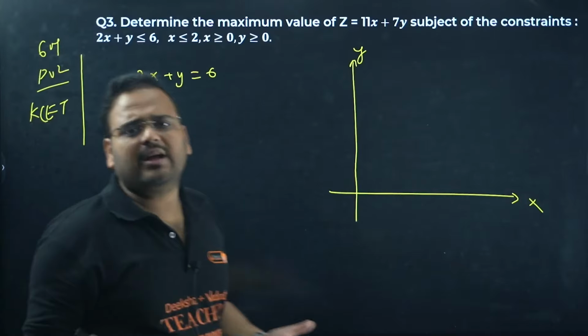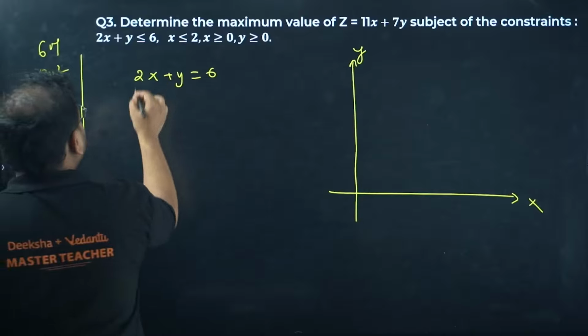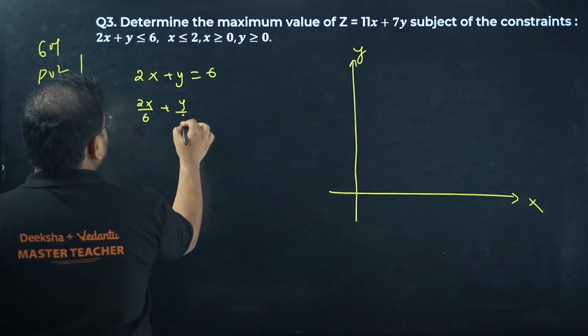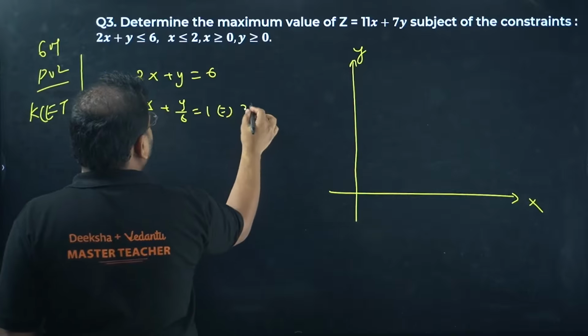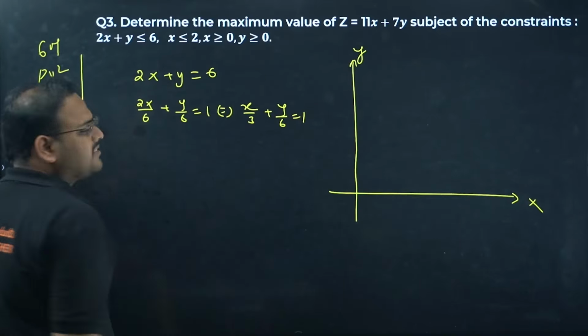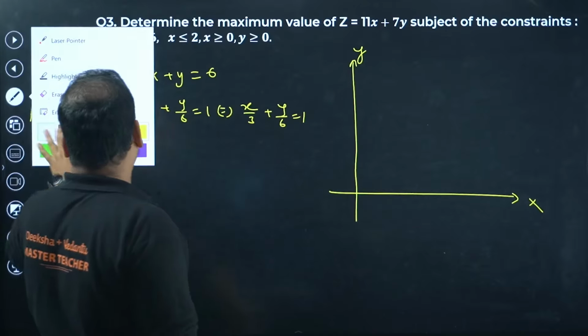It's easy for me to get the graph right if I can write them in the form of intercepts. So divide by 6, you get 2x by 6 and y by 6 equals 1. Simplify them, you get x by 3 plus y by 6 is 1. This is clear. X intercept is 3 and y intercept is 6. Draw the curve.